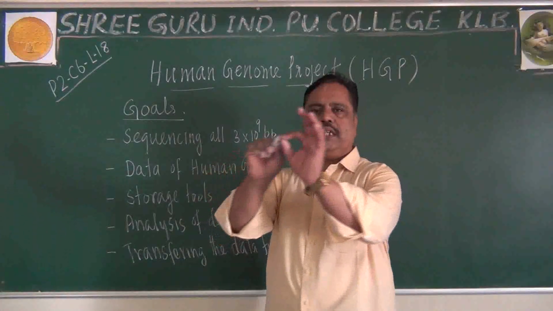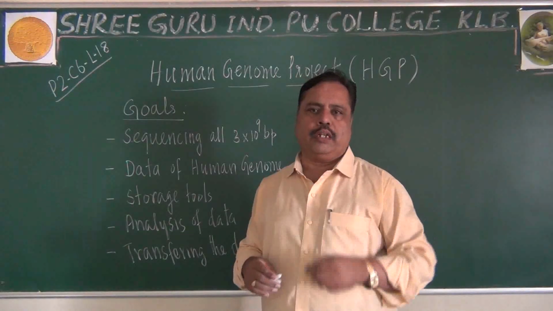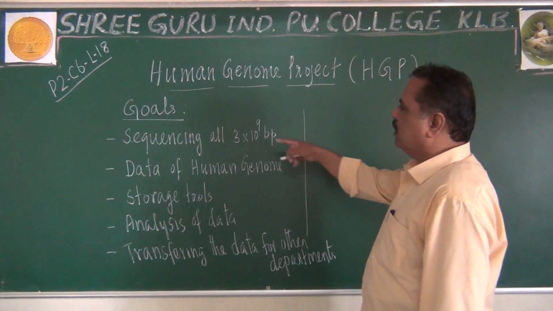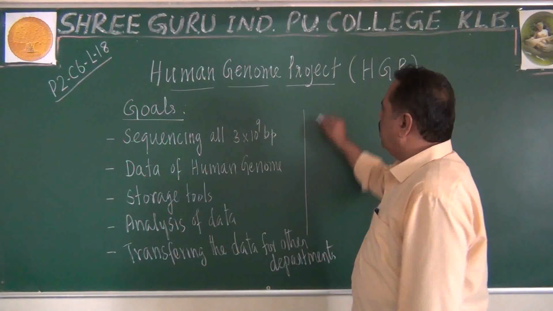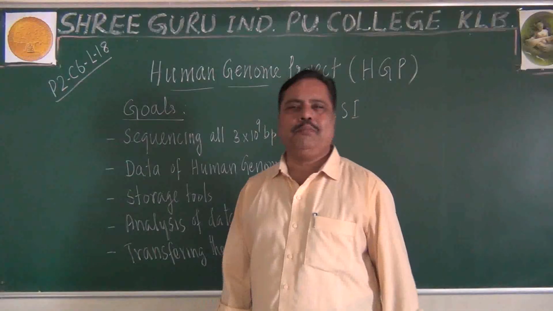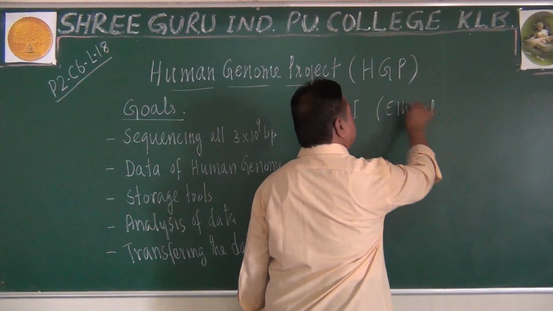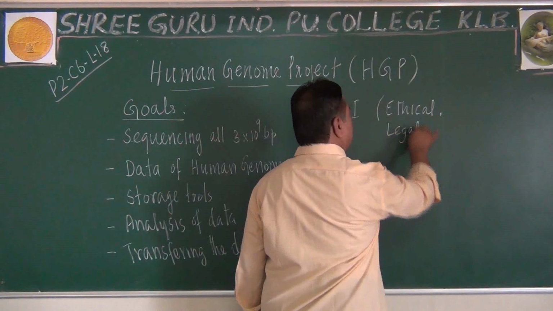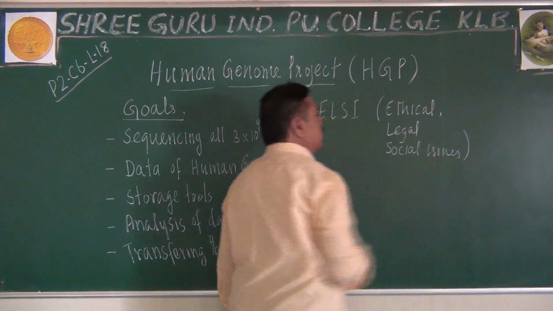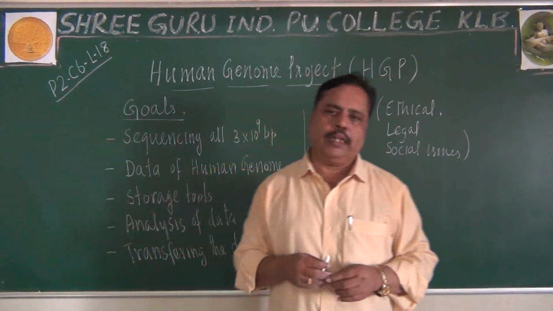It is not simply understanding the sequence. It is not just simply writing the book. The knowledge in that book is very important. So it is transferring the data we can see. Not only this, based on this human genome, how ELSI can be created, we are studying. What is that ELSI? It deals with ethical, legal and social issues also. So ethical, legal and social issues can be dealt with by using the human genome.